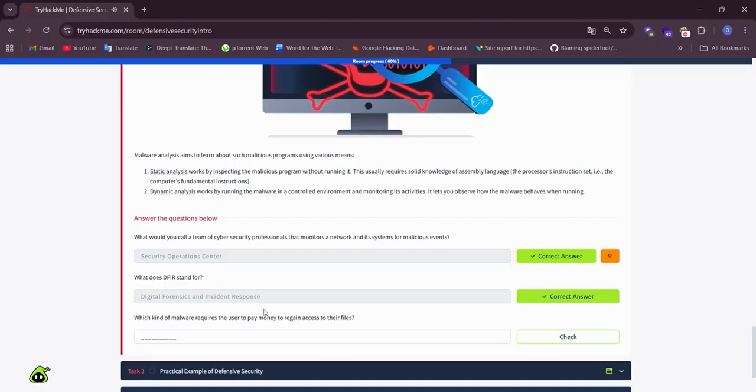Which kind of malware requires the user to pay money to regain access to their files? Ransomware requires money, and all folders and all files are blocked, and we can't regain access if we don't pay the money. Also, our answer is ransomware.